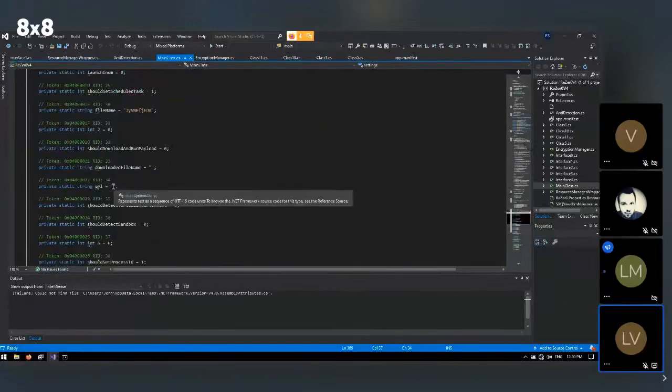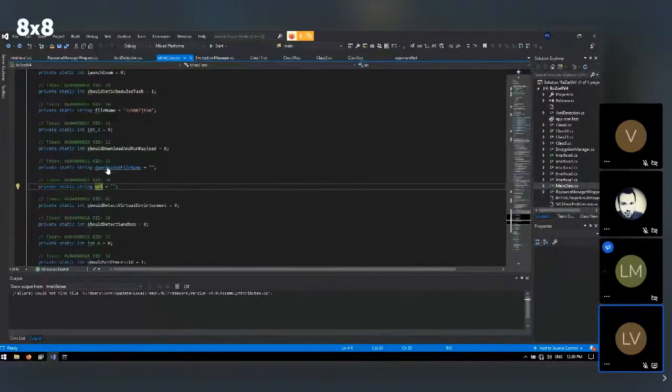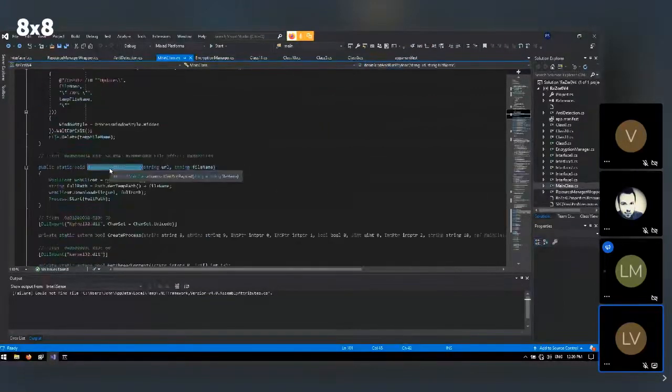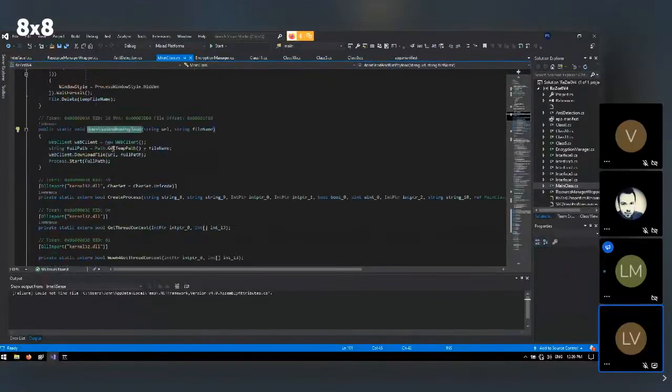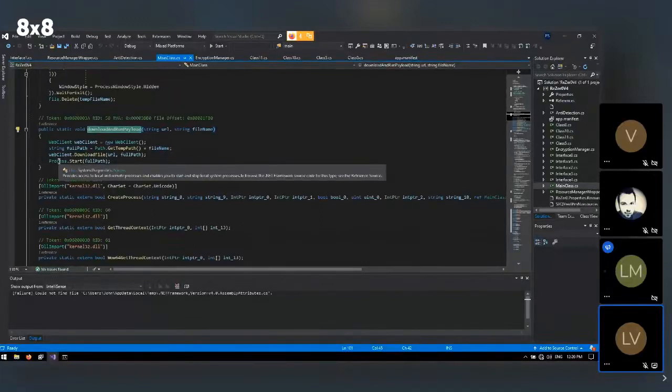So we have the same for the URL. We also have that for the download file name. So it gets the file and then it puts it somewhere. So we can look at the code there. It just starts a new web client. It gets a temporary path, adds the file name, downloads it, saves it as the required path, and just starts the process. So you can download and run anything as long as you have internet at this point.